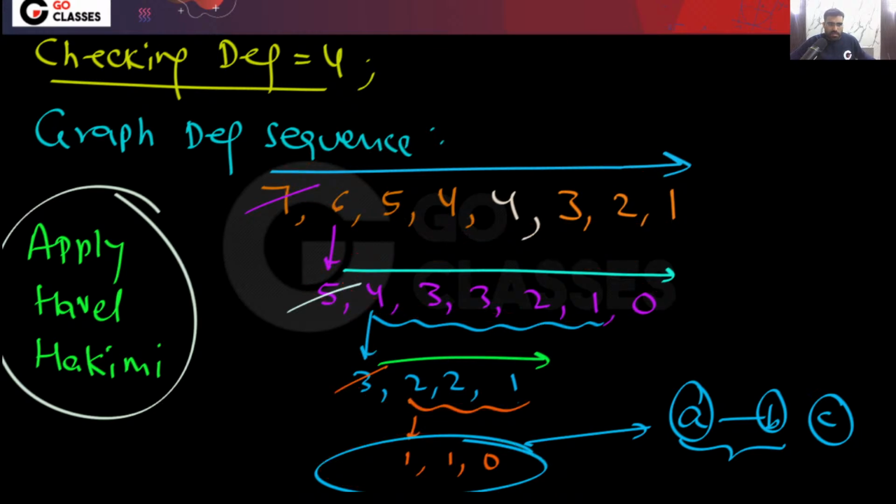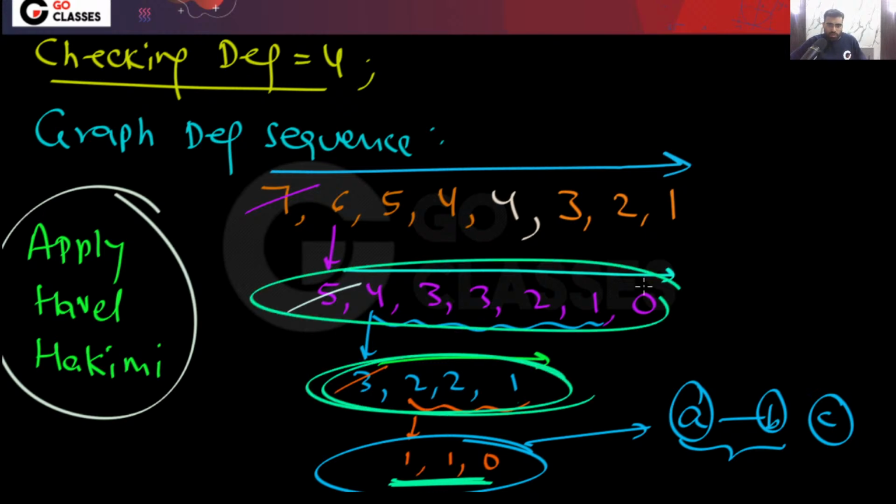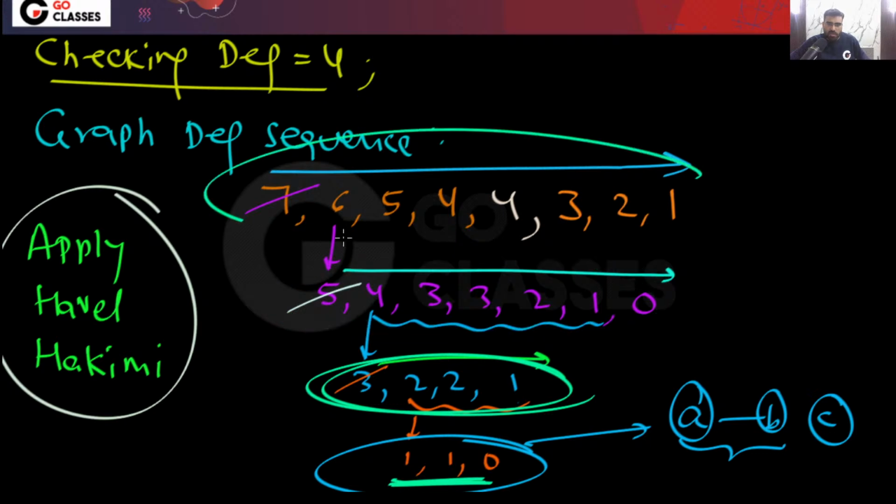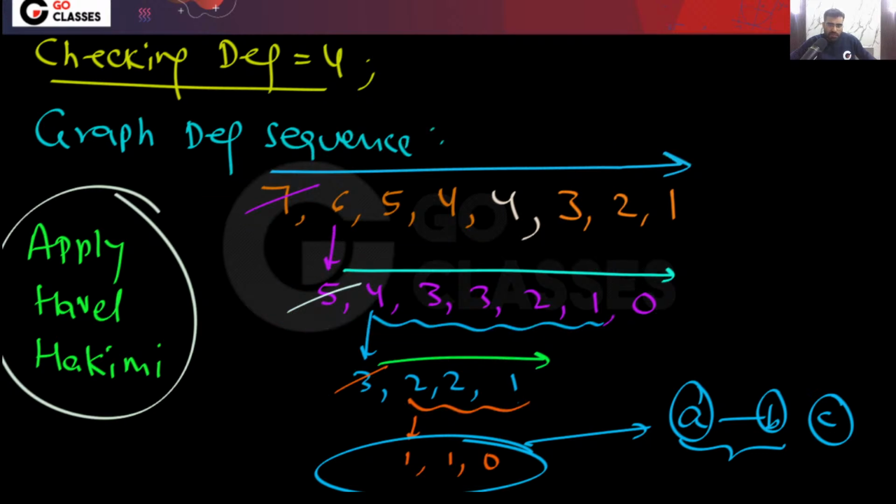Havel-Hakimi algorithm is basically a recursive algorithm. Remember, for this degree sequence, a simple graph is possible. So for this degree sequence also a simple graph will be possible. Okay, so this is the simple idea.